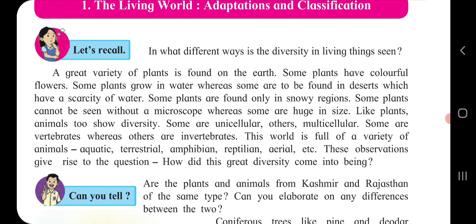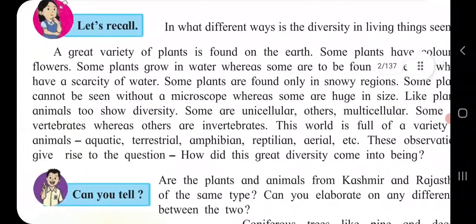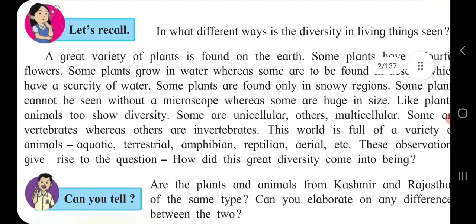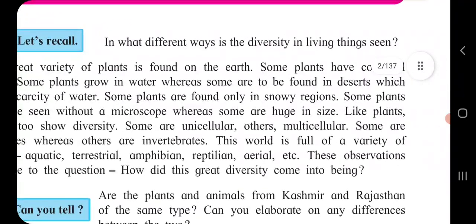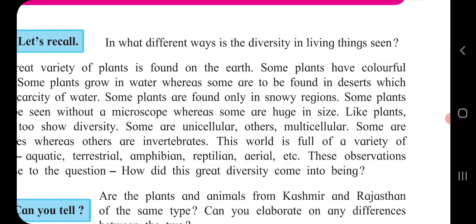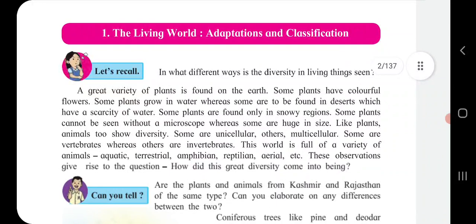So there are some plants which we can't see with the naked eye, and because of that we take the help of a microscope, whereas some are huge in size, means some plants are very big in size.